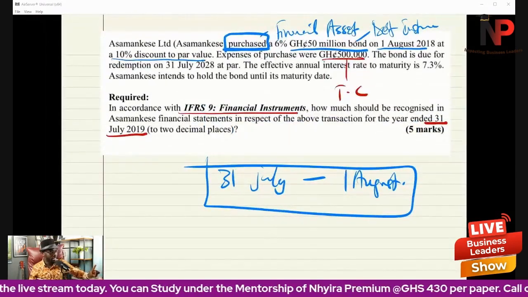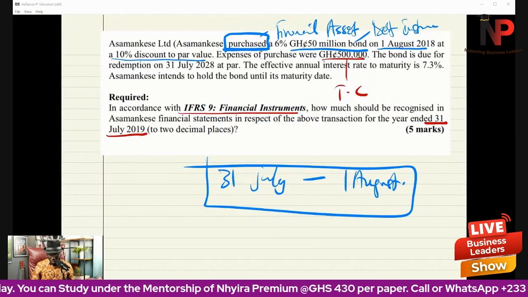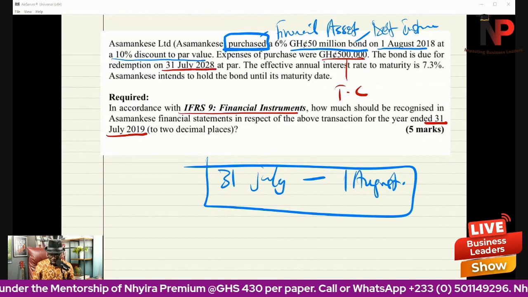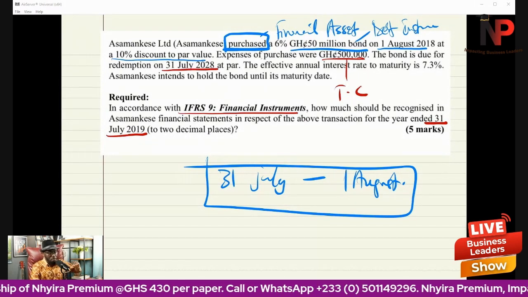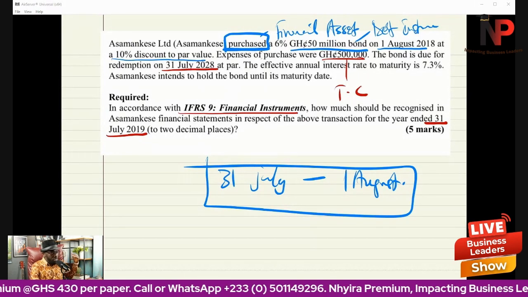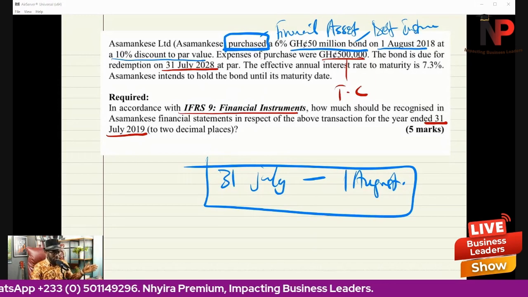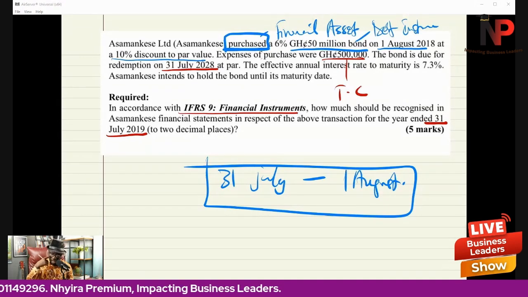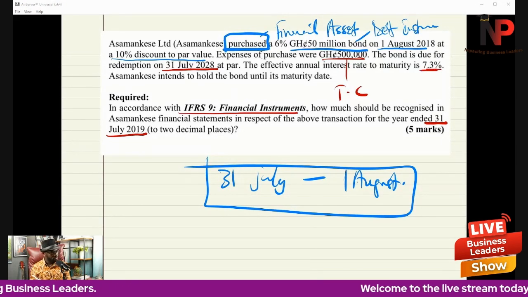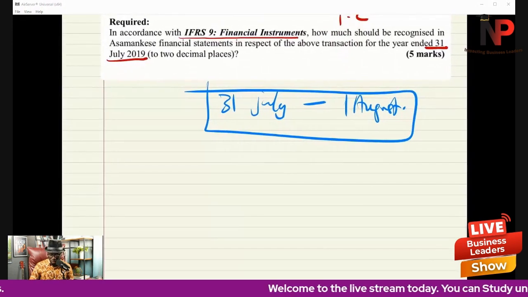It says that the bond is due for redemption on 31st July 2028 at par. So it will be redeemed at the par value of 50 million in 2028. The effective annual interest rate to maturity is 7.5%. So there are two things you have to understand.